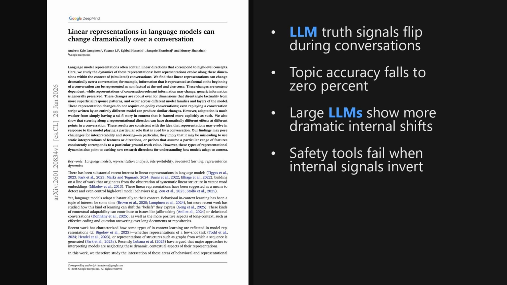Wrapping up, the key takeaway is that internal representations of truth are dynamic, not static. When a model adopts a persona, its compass for factuality can completely invert. This poses a major challenge for safety tools like lie detectors, which might misread these shifting signals.